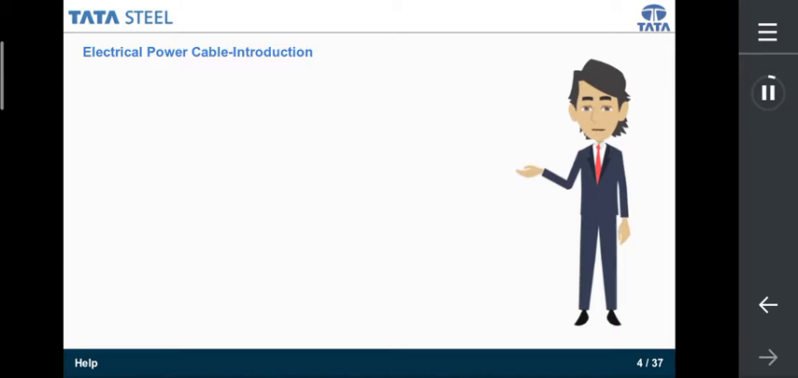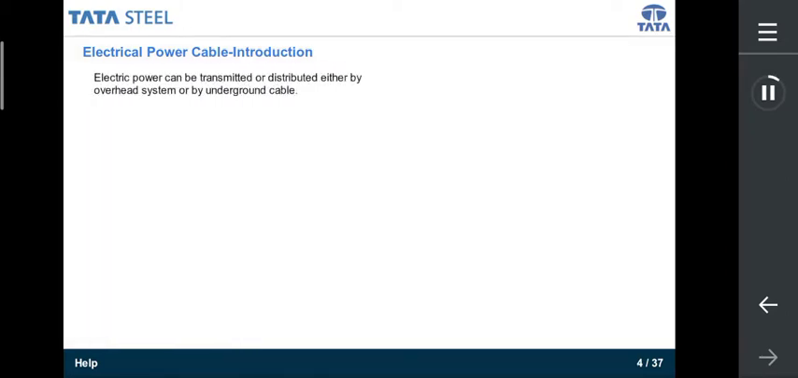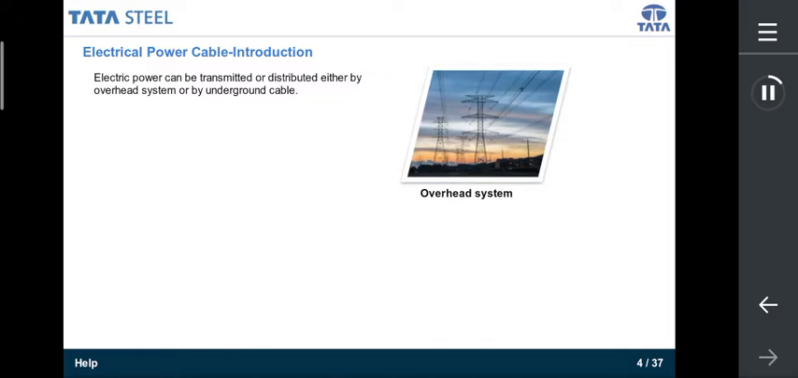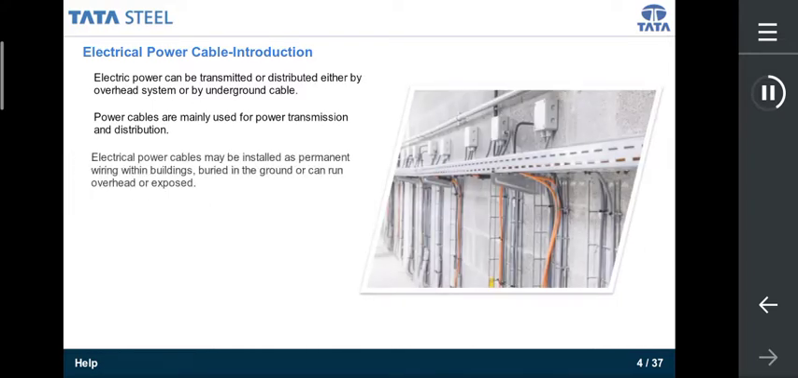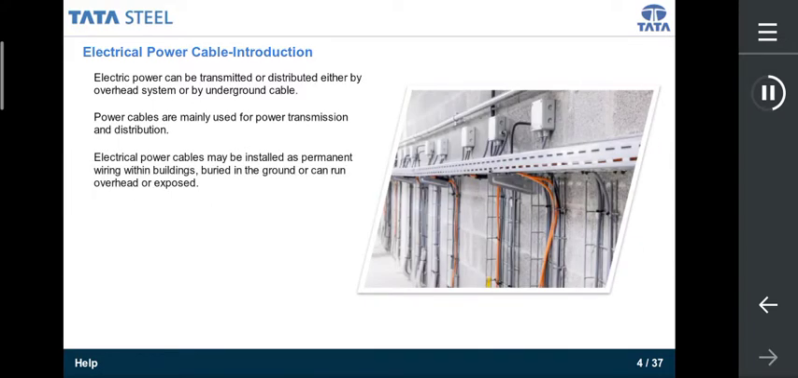What an electrical power cable is. Electric power can be transmitted or distributed either by overhead system or by underground cable. Power cables are mainly used for power transmission and distribution purpose. It is an assembly of one or more individually insulated electrical conductors, usually held together with an overall sheath. Electrical power cables may be installed as permanent wiring within buildings, buried in the ground, or can run overhead or exposed. These are designed and manufactured as per voltage, current to be carried, operating maximum temperature and purpose of applications